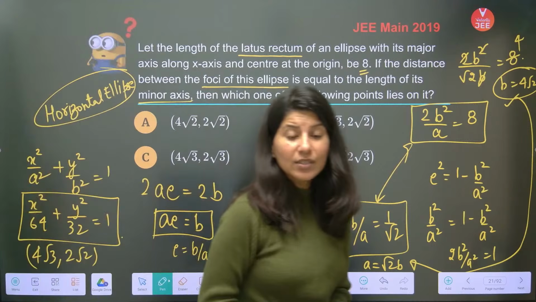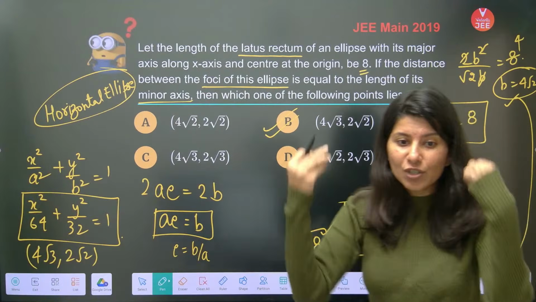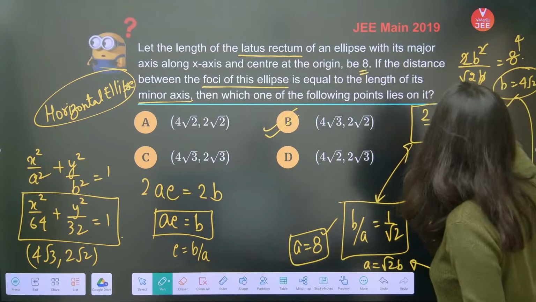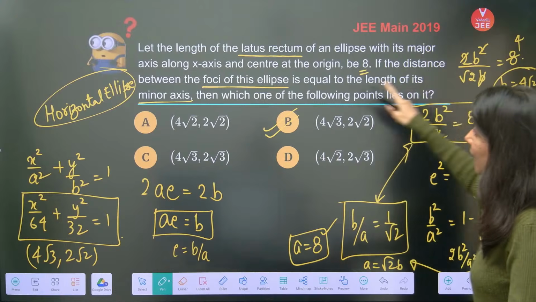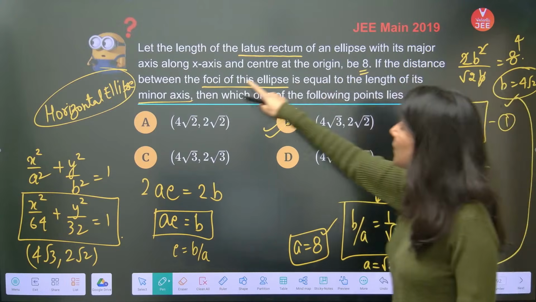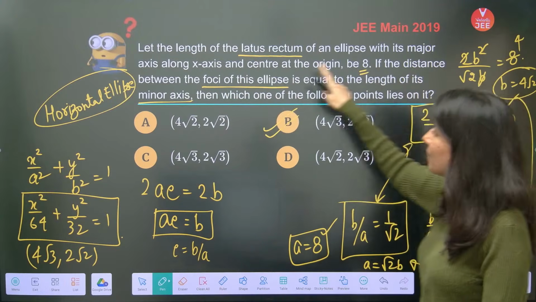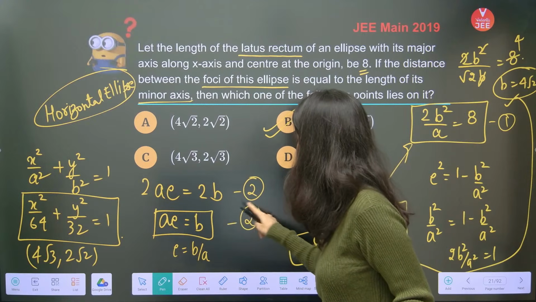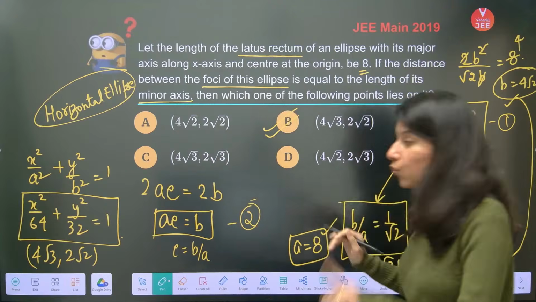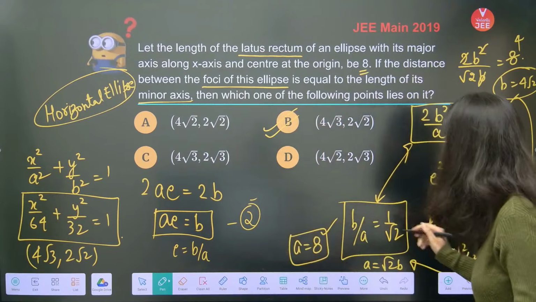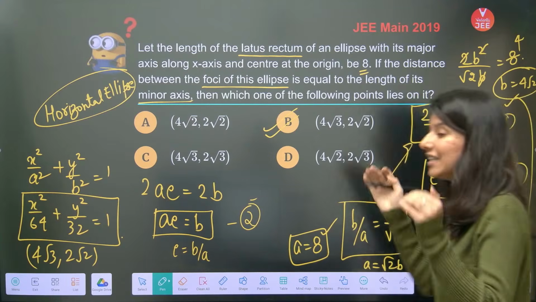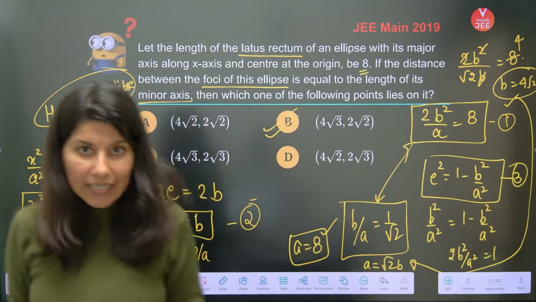Okay, so this question was all about just equation solving. What did we do? Length of latus rectum is given, so first equation. Then distance between foci is equal to length of minor axis. That means this is the second information which is given to you. And after that, one information which you already know is this. This is third. Now you just have to solve these three equations, right?